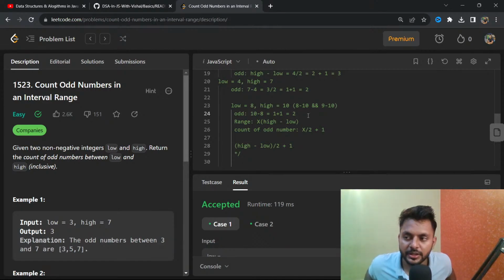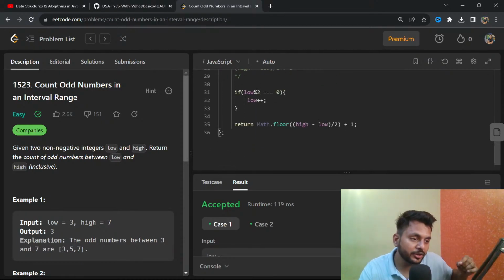So let's say you have to count the odd numbers in the range of 2 to 7. From 2 to 7 there will be three odd numbers: 3, 5 and 7. Now, what are the odd numbers in the range of 3 to 7? Also 3, 5 and 7. So what I am trying to do here is, if a number is even, we can discard it and make our count from that number plus 1. If it is 8 and 10, then I make my 8 into 9, and I find the range from 9 to 10. I hope you understand this.